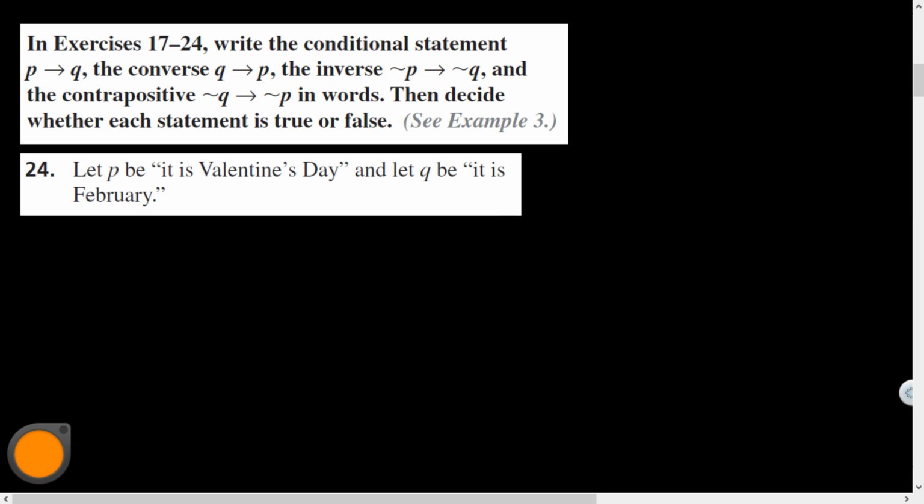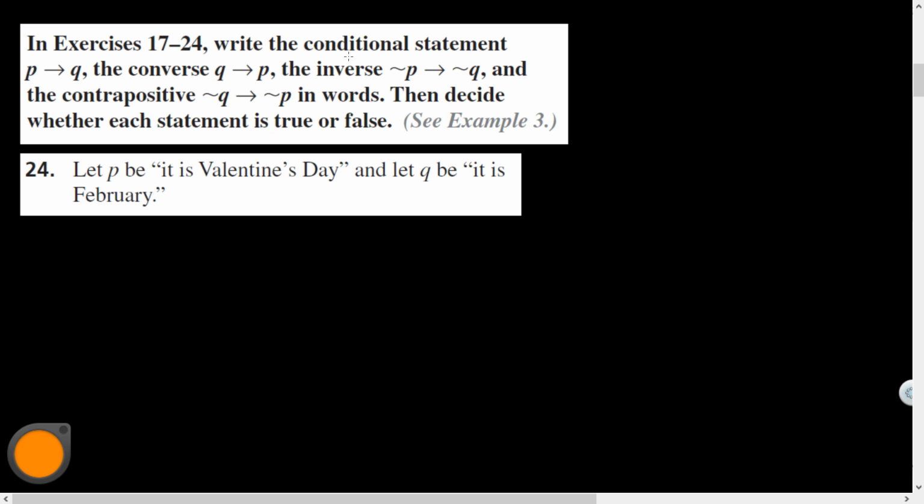We're in 2.1 of our Geometry textbook, Big Ideas. And we've been talking about conditional statements, things that are true some of the time and have a hypothesis and a conclusion. We have to figure out if the hypothesis is true, is the conclusion true based on that. So here we go. Here's exercise 24.